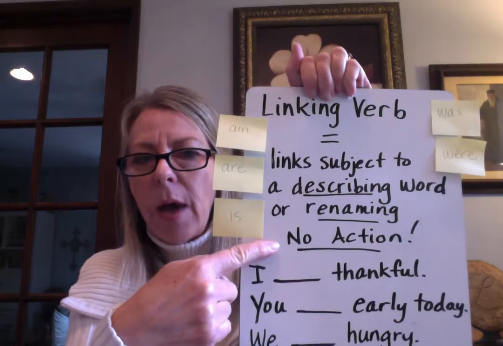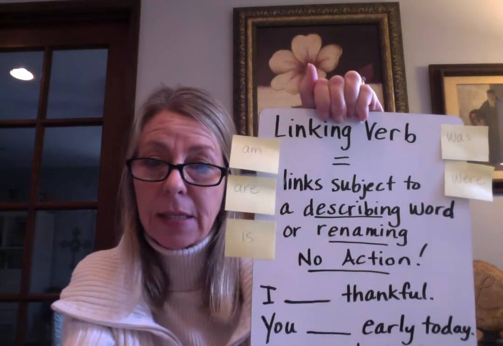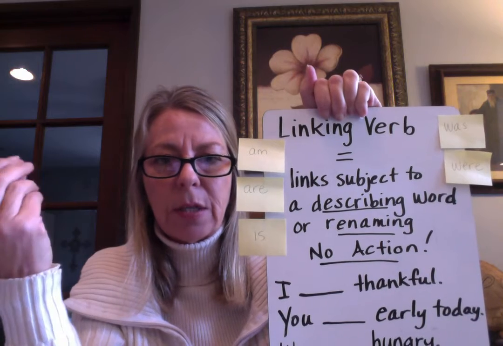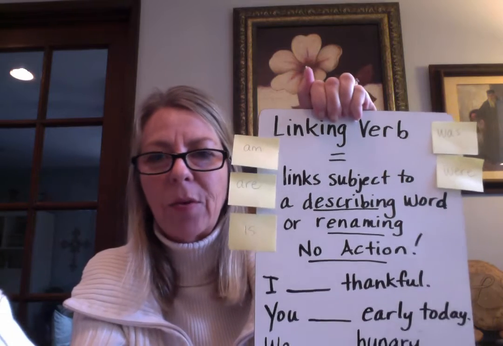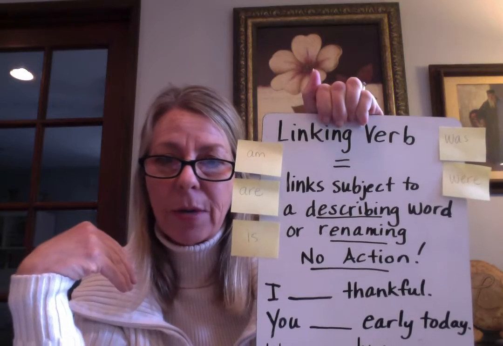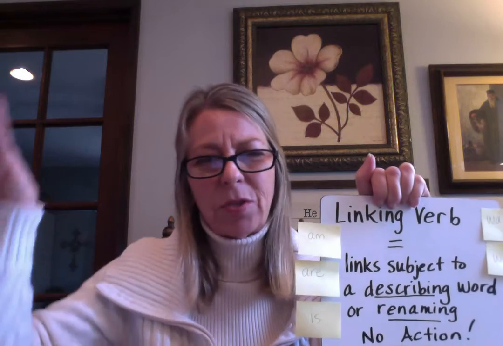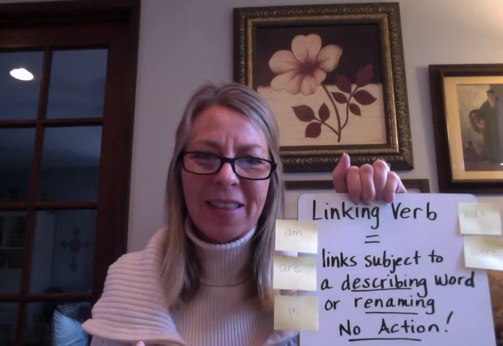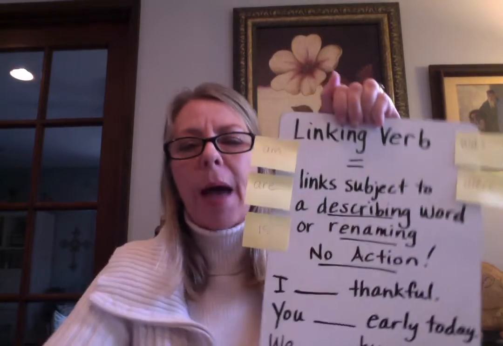There is no action. Okay, so then we talked about linking verbs in the present tense, and we had to think about the subject. If the subject was singular, we had one way of writing the linking verb. If it was plural, we had another way of writing the linking verb. Then we talked about past. We can put linking verbs in the present tense or the past tense. So remember, past is it happened before, even if it was 2 seconds before, it's still in the past, right? And present, it's happening right as we speak at this moment. And then future, we haven't done that yet, but future's ahead of us. So remember, past and present.